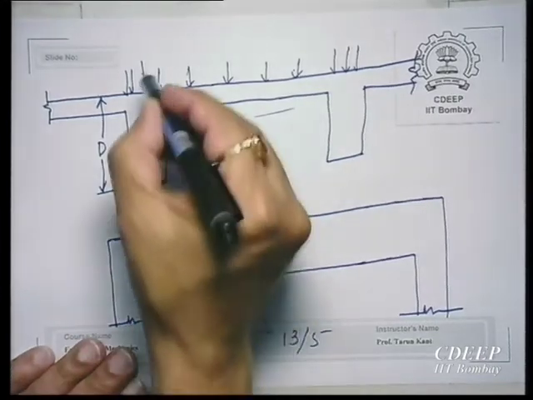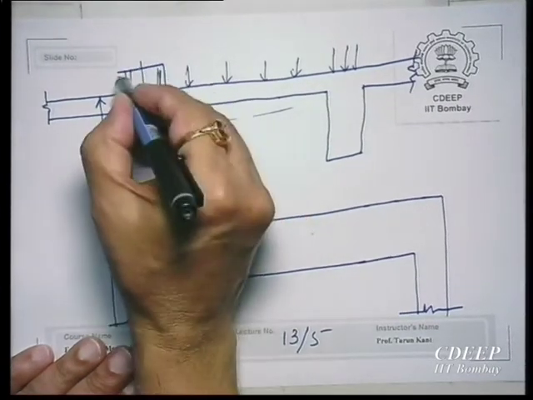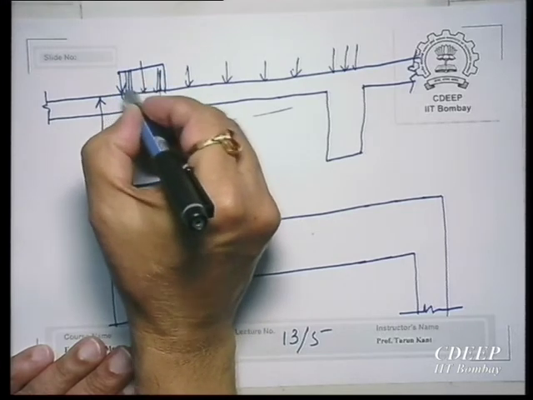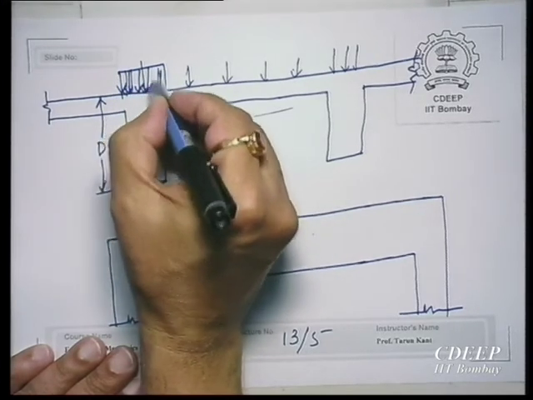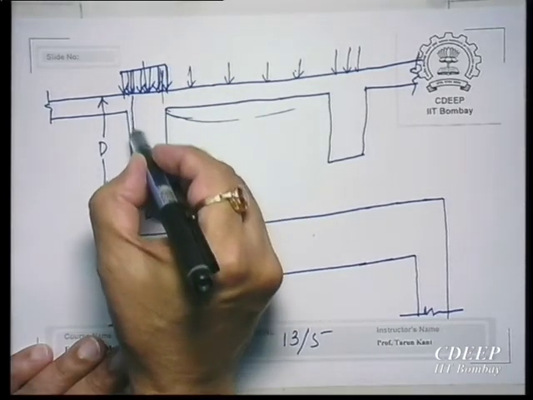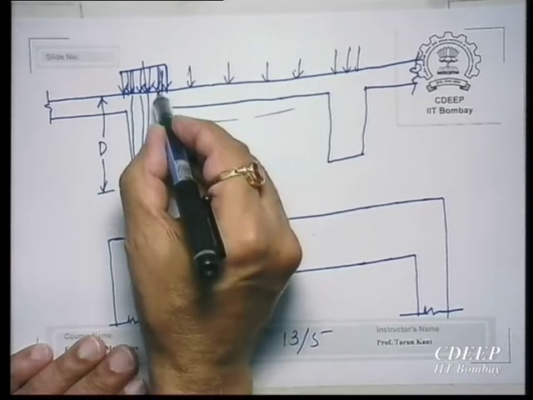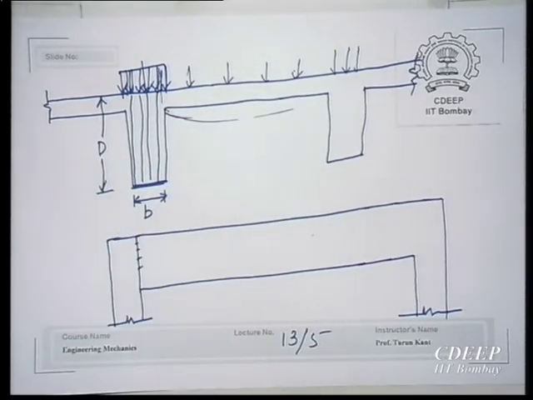But what is most important here is that all these loads, this intensity, is uniform along the beam. So, that means every slice of the beam, if I divide it into a number of smaller slices, will behave in the same manner.